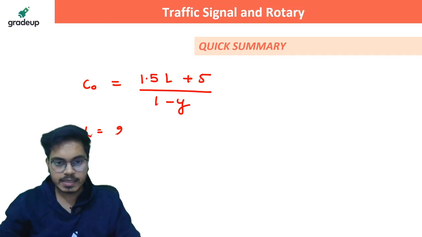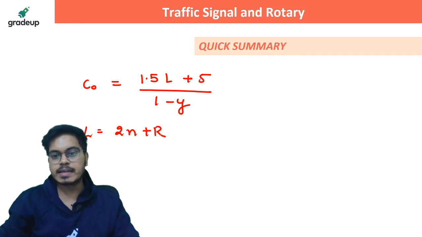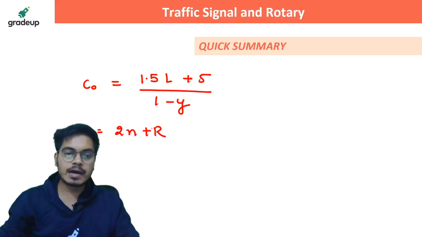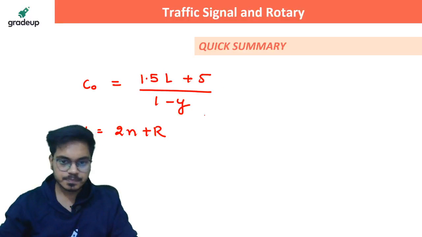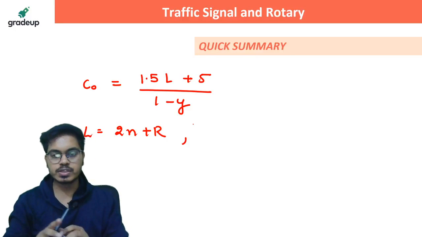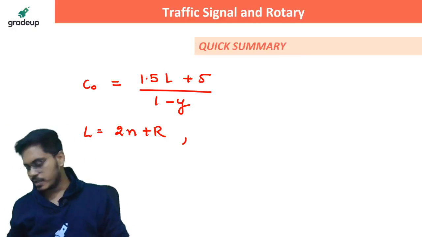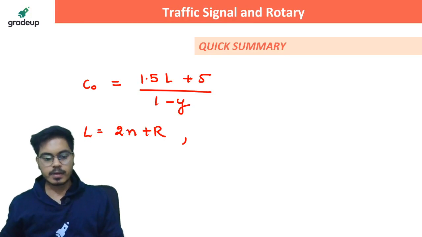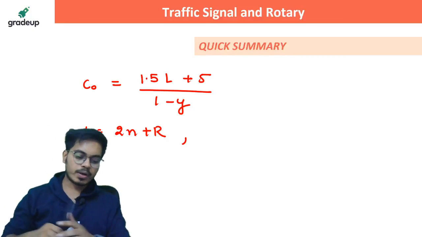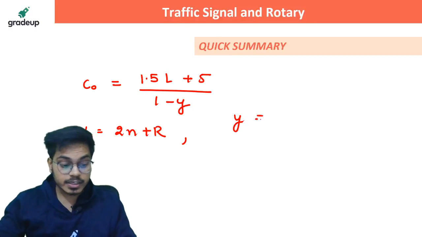It goes something like this: 2n plus R, where n is the number of phases and R is the all-red time. All-red time is the time when all the roads show a red signal. It is just for those vehicles which are in the middle of the intersection, so that we can clear the space, right? And then we have this Y.